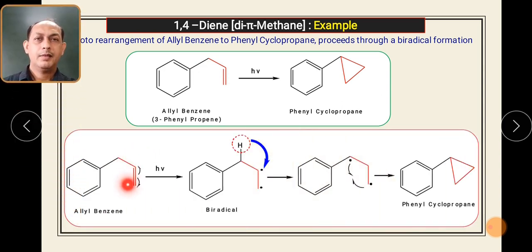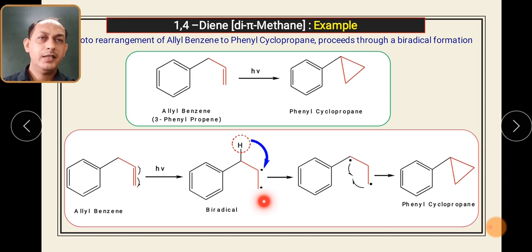Again, the pi bond present outside the benzene ring, these are the pi electrons. This particular pi bond will break. So you will get formation of a radical over here and a radical over here. See this structure: due to the breaking of this pi bond, you will observe the radicals are being formed here.